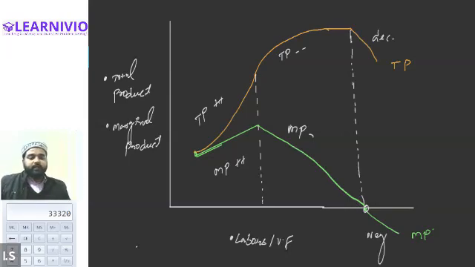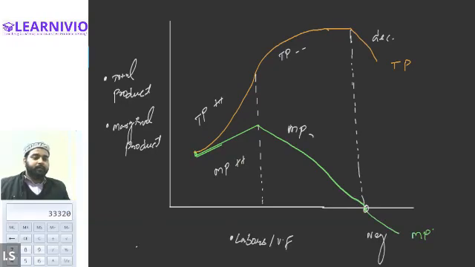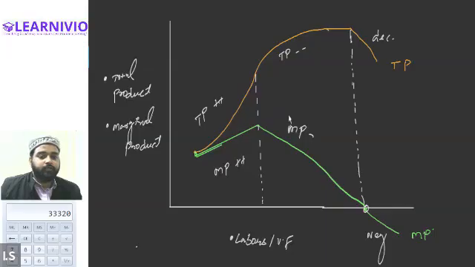Tell me, Alexander, is the diagram clear to you? Yes, sir. And are you able to understand the relationship between MP and TP on this diagram as well? Yeah. Okay. All right. So this is the relationship between the TP and MP.